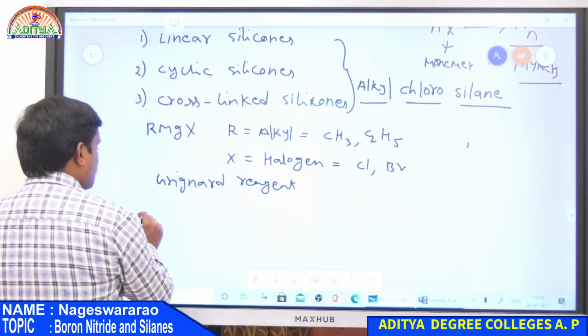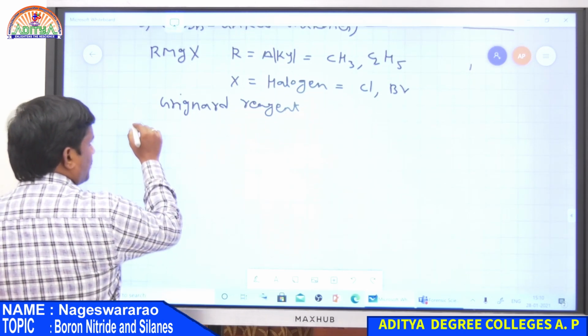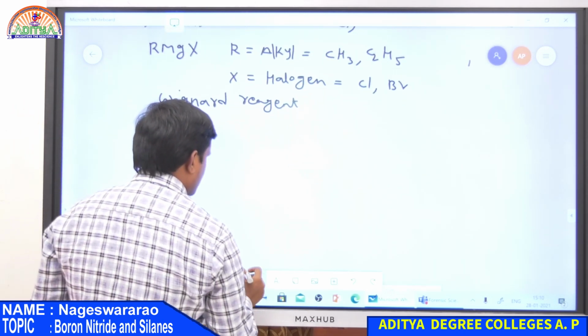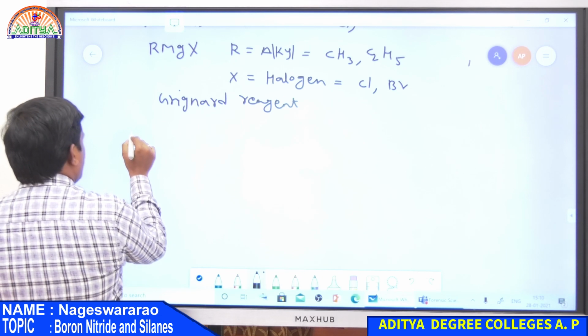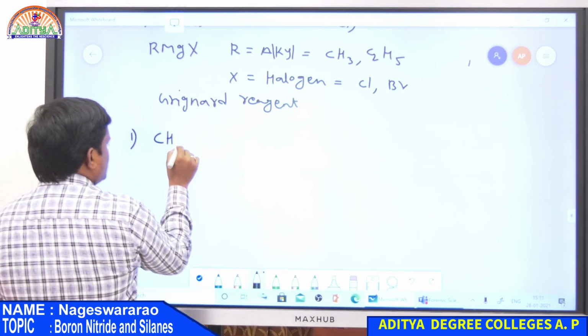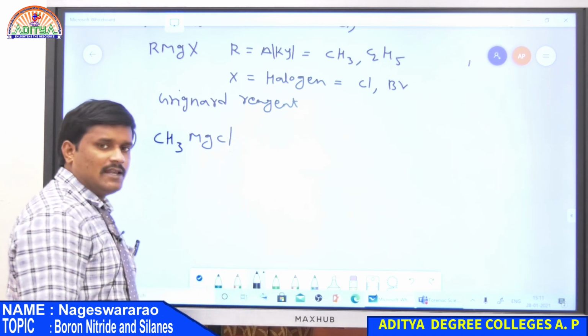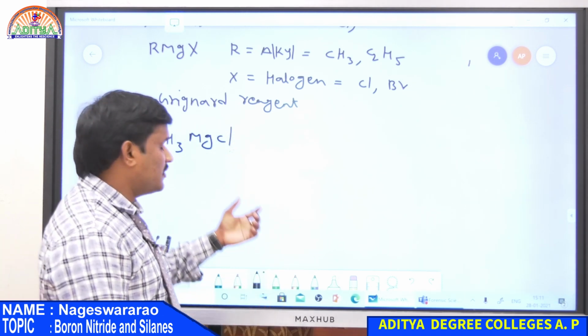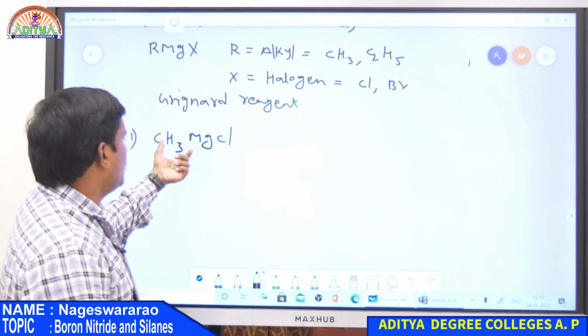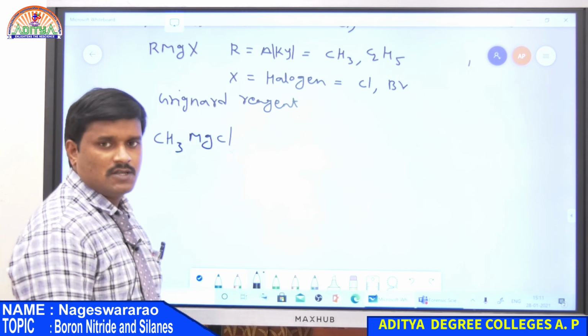Now, the preparation of alkyl chlorosilanes. The first one is from RMgX, that is CH3MgCl, methyl magnesium chloride. So here the alkyl is a methyl group, the metal is magnesium and the halogen is chlorine.